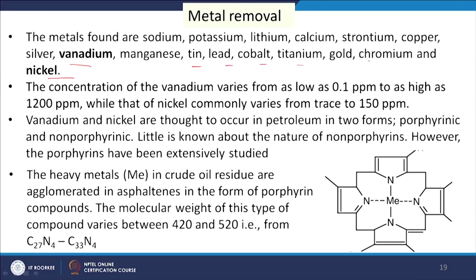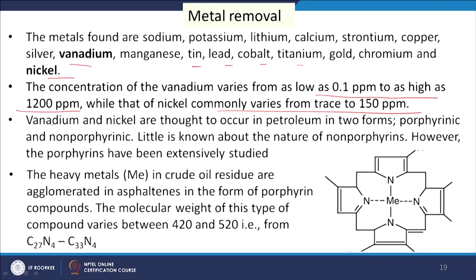Those are in less amount, and typically vanadium and nickel are mostly available in crude, and the concentrations are: vanadium varies from 0.1 to as high as 1200 ppm, and nickel commonly varies from trace to 150 ppm. So, nickel and vanadium are the two major metals present in the petroleum crude, and they need removal to get a high quality liquid product.